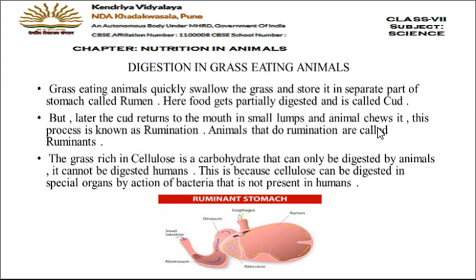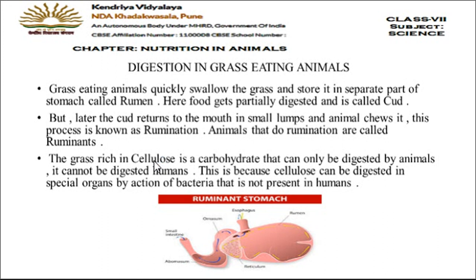The grass is rich in cellulose. We all know that the plant cell has an outer cover which is made up of cellulose. So grass is also rich in cellulose, and this cellulose is a carbohydrate, and this type of carbohydrate is digested only by certain animals. It cannot be digested by humans. If we stop eating all other things and continue eating only grass, will we survive?